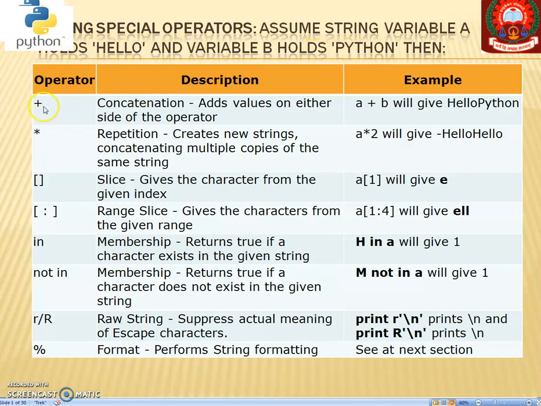The first operator is plus, then multiplication, square bracket, colon, in, not in, r or small r for raw string, and percentage for formatting string. Plus is used to add strings. So if you use a plus b, it will give a result like this. If you use multiplication, a*2, it will multiply the string, displaying it 2 times.